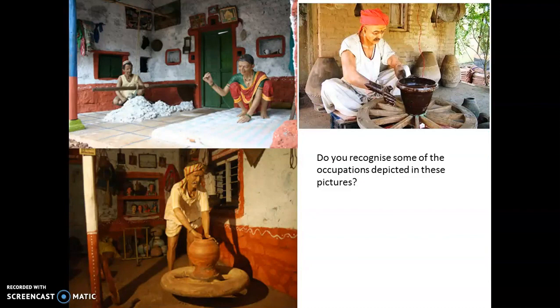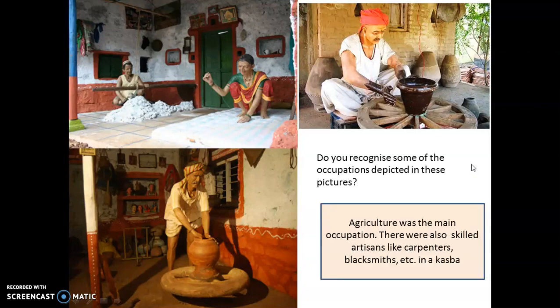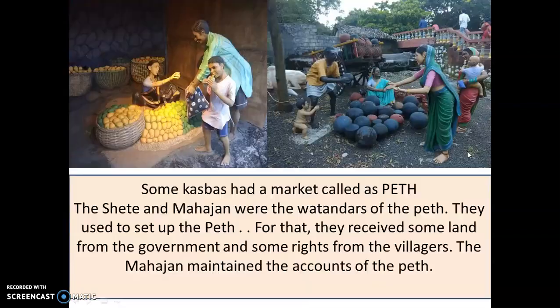Here are some more pictures of artisans. Let's see if you recognize them. The one on the top left, you see a lot of cotton and you see a man with a loom. Right, that's the picture of a weaver. And the other two pictures, you see a wheel being used and the men there are making something. Right, they are potters. Now, though agriculture was the main occupation, the village also had many such skilled artisans. These artisans were found both in the mauja as well as in the kasbah.